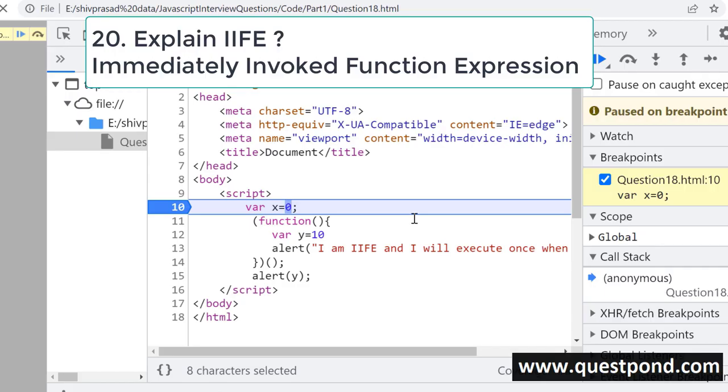What is IIFE? Explain IIFE. IIFE stands for immediately invoked function expression. Remember that sometimes, if you are not able to say the full form of acronyms, it can be very embarrassing. So: immediately invoked function expression.